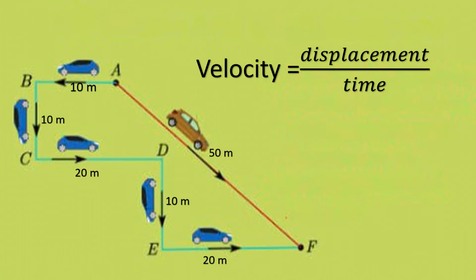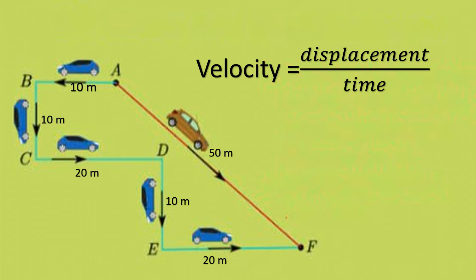There is a shortcut, the shortest distance, that is 50 meter. From A to F there is a shortcut path of 50 meter. If you mention the direction along with that, it is displacement. So 50 meter due south is the displacement of this car.